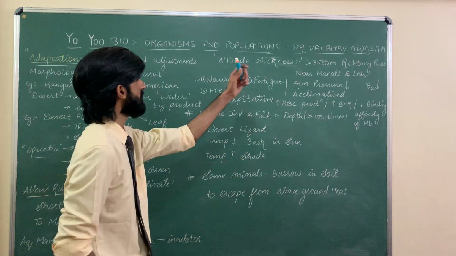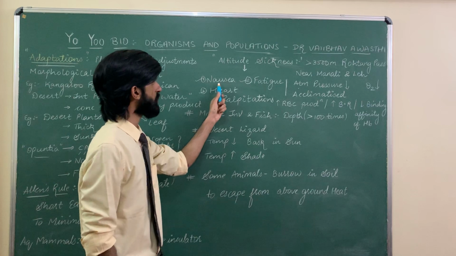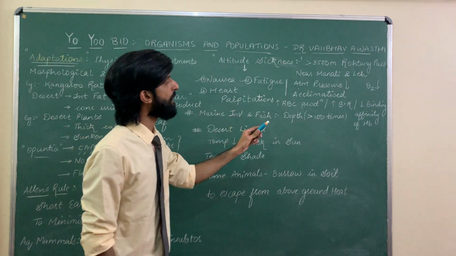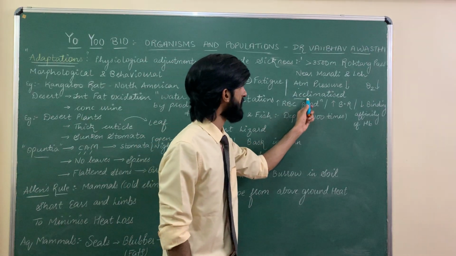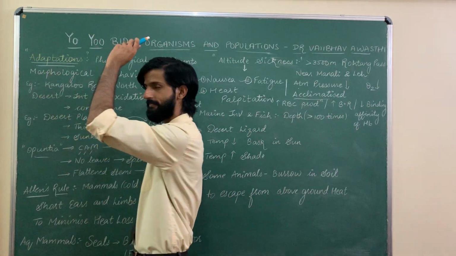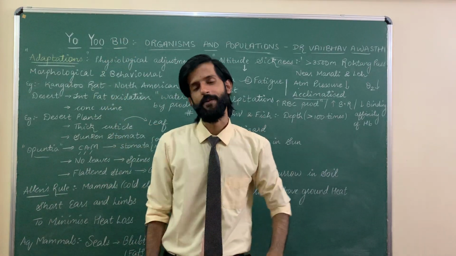So altitude sickness consists of 3 symptoms: nausea, fatigue and heart palpitations. But usually over a period of time, your body gets acclimatized. Acclimatized means your body gets adapted. Your body gets adjusted to it.